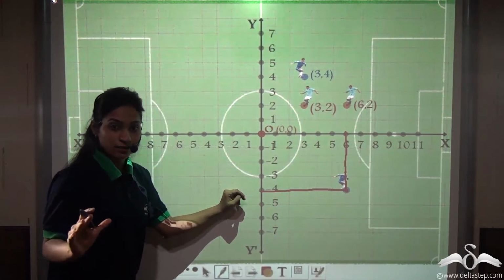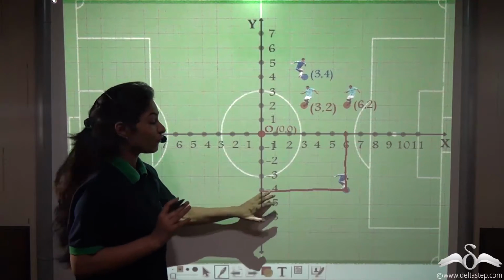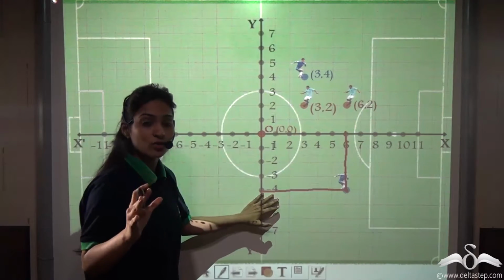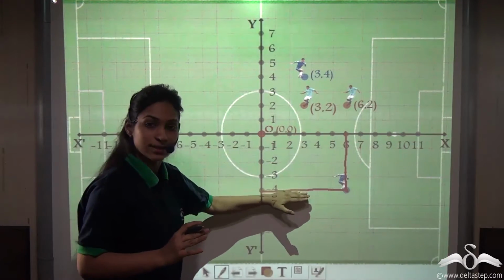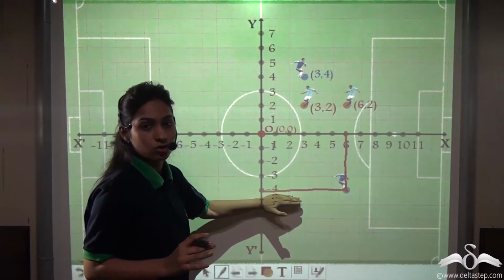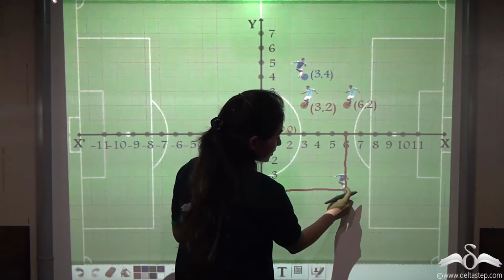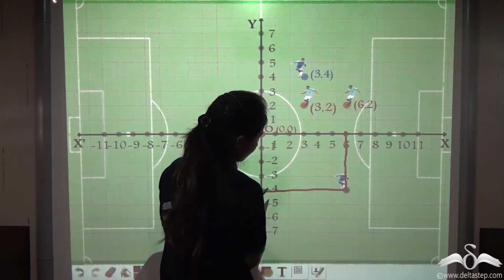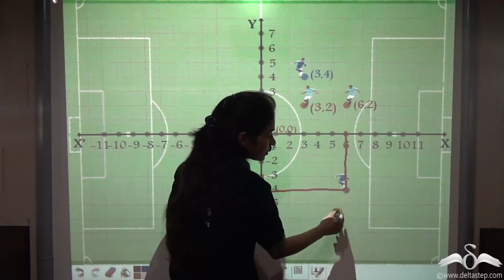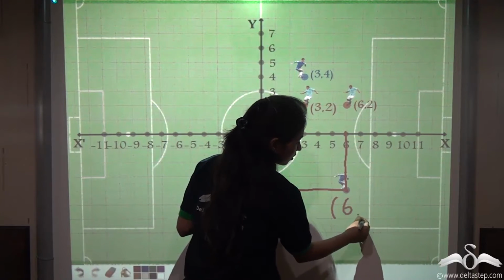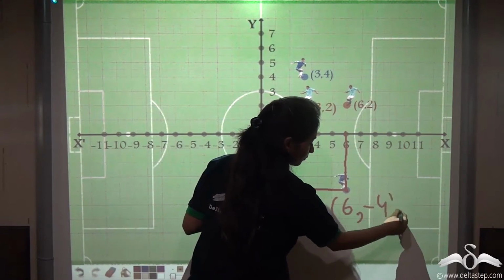Well, whenever you are using graph paper, do not use freehand lines. Always use a ruler and then draw these lines. You can use dotted lines also to show your points. So here, what are we having? 6 places on the x-axis and -4 from the y-axis. So we can name this as 6, -4.